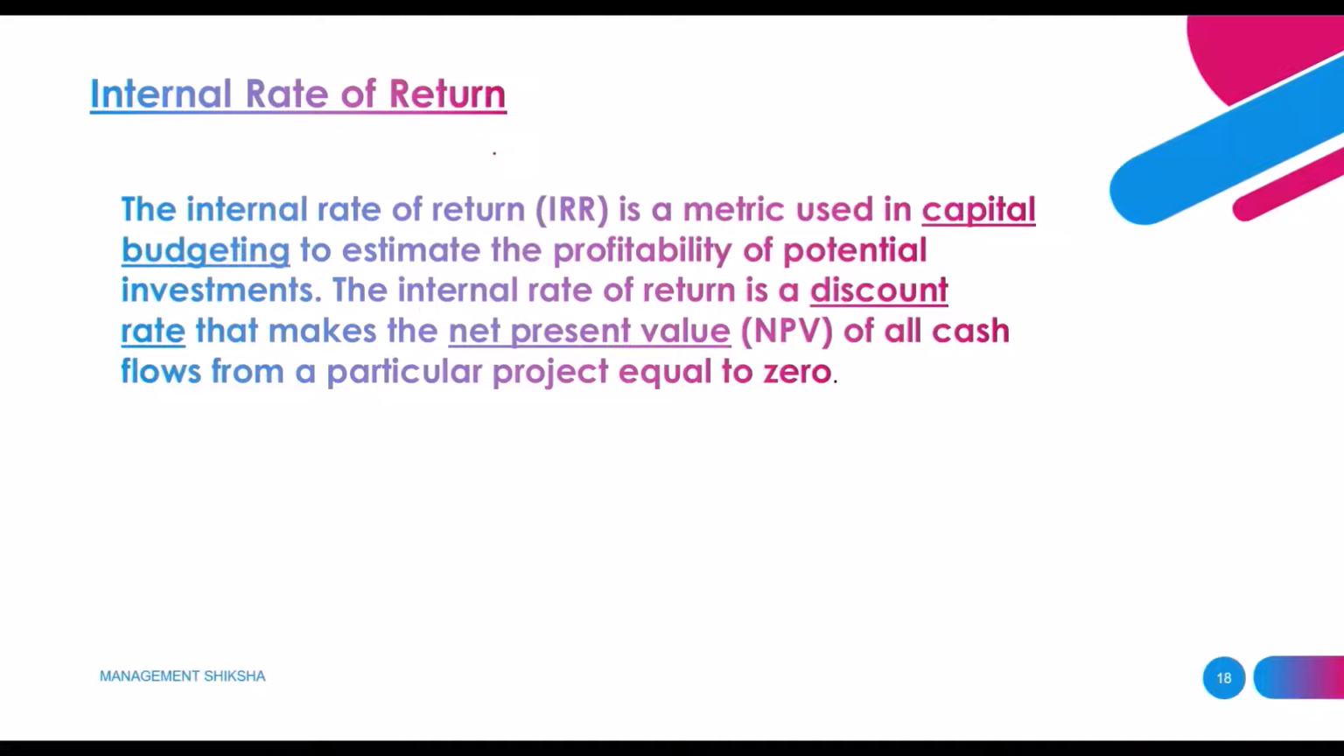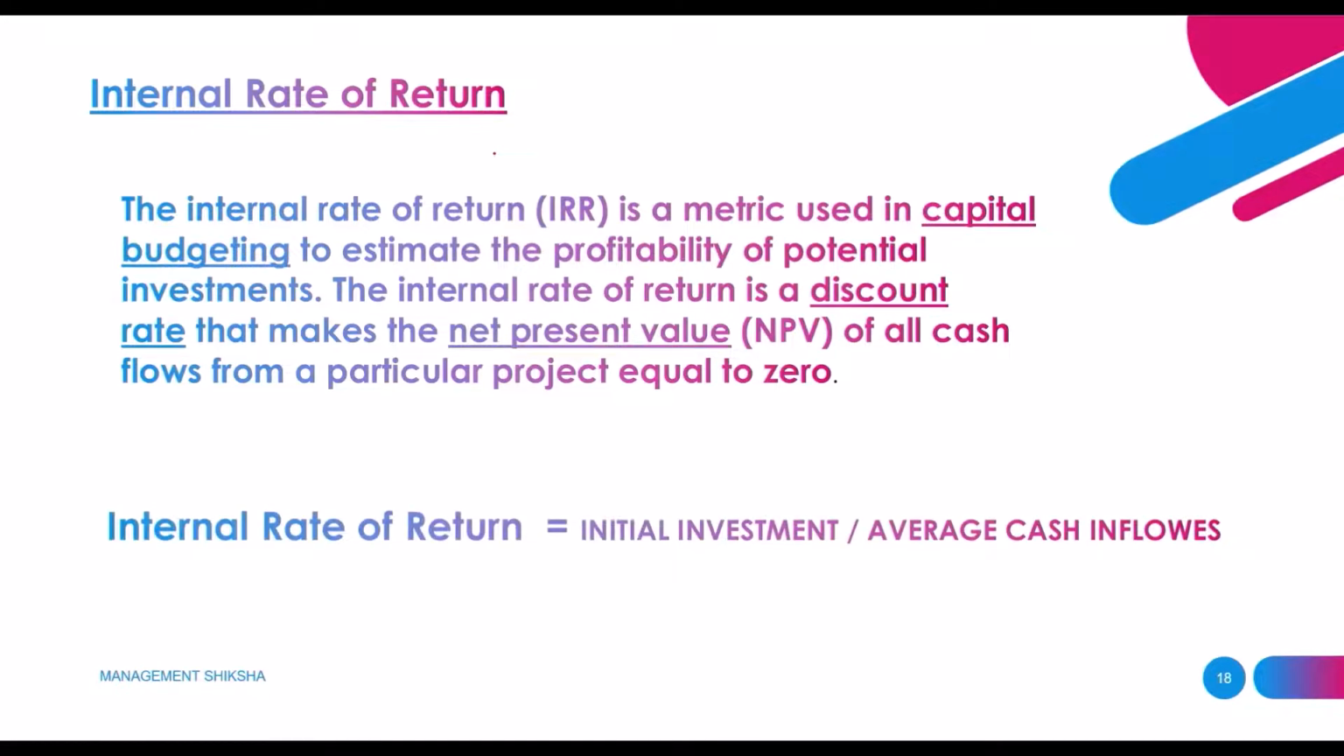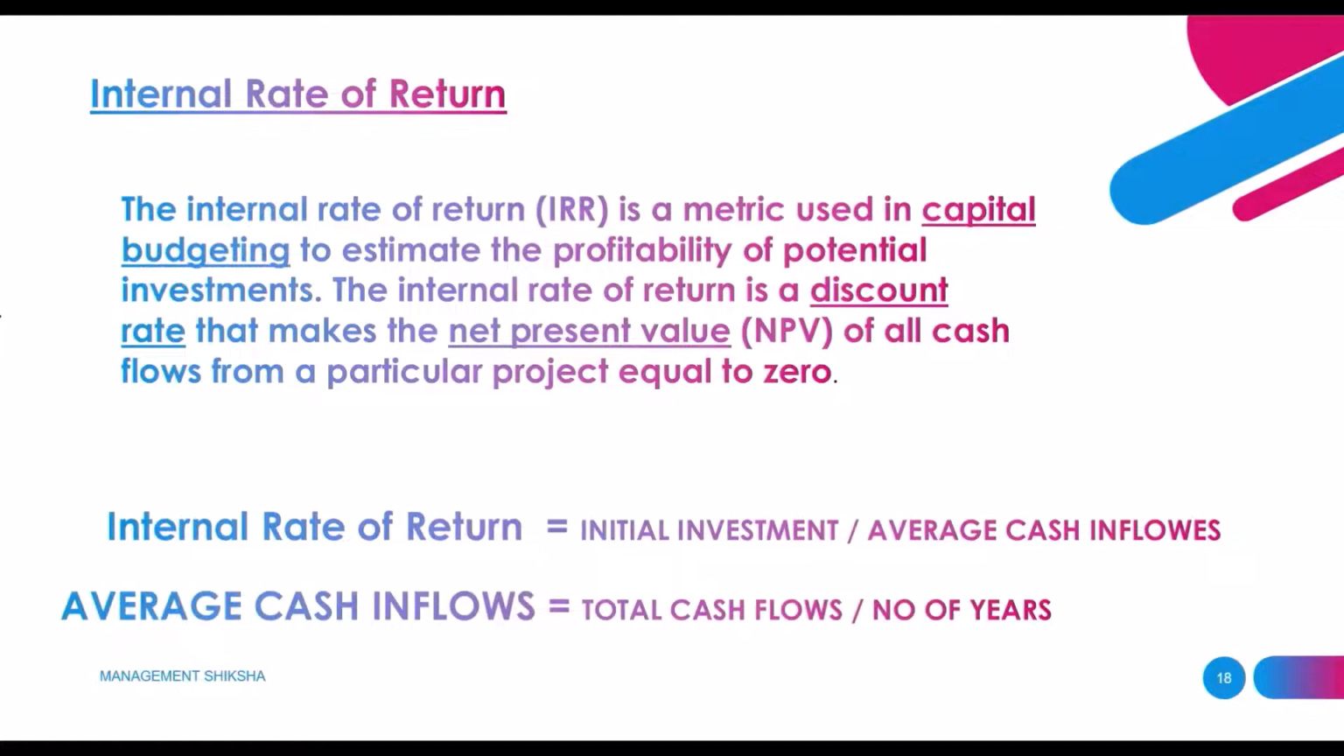The internal rate of return depends entirely on the capital investment and cash inflows. The formula for internal rate of return is: IRR equals initial investment divided by average cash inflows. We already know the initial investment. For knowing the average cash inflows, we have one more formula: average cash inflows equals total cash flows divided by number of years.